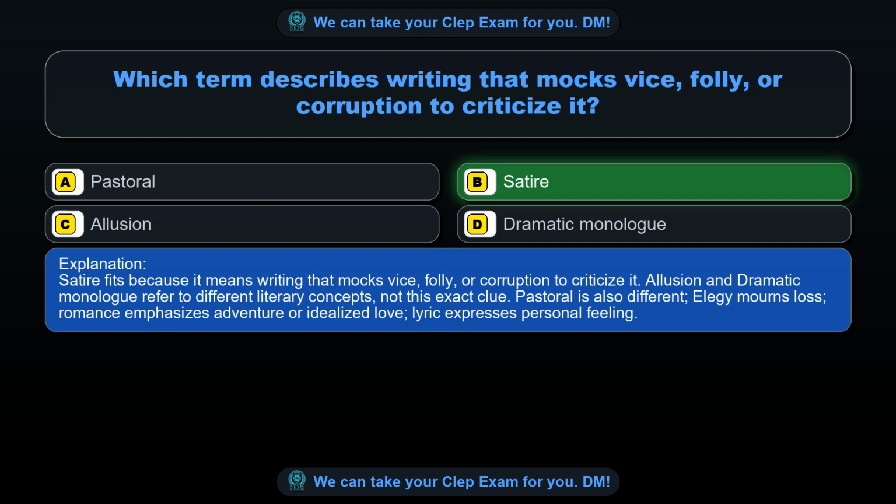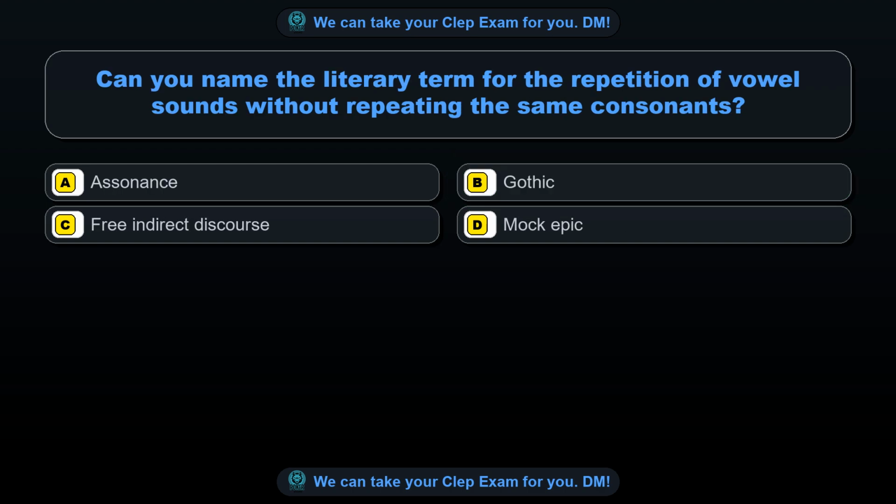Allusion and dramatic monologue refer to different literary concepts, not this exact clue. Pastoral is also different. Elegy mourns loss. Romance emphasizes adventure or idealized love. Lyric expresses personal feeling.